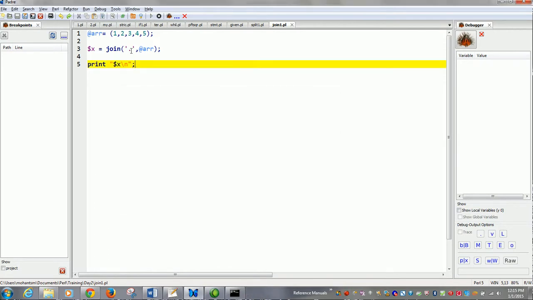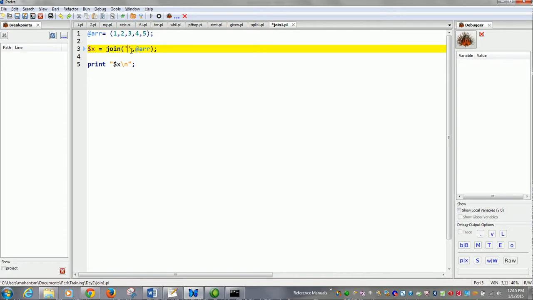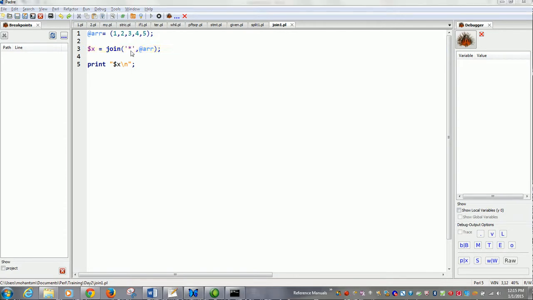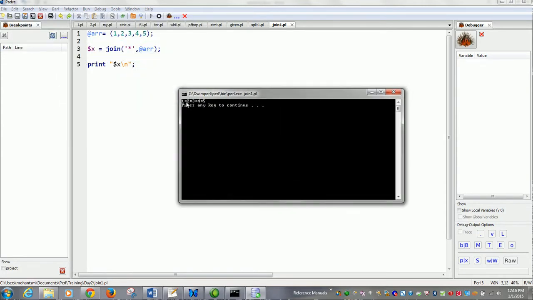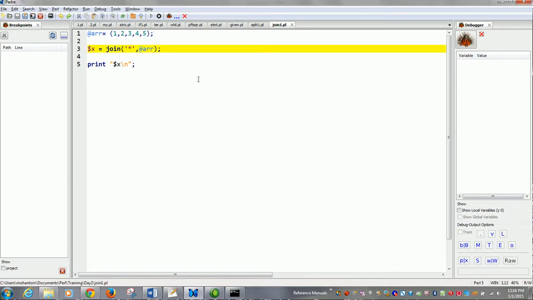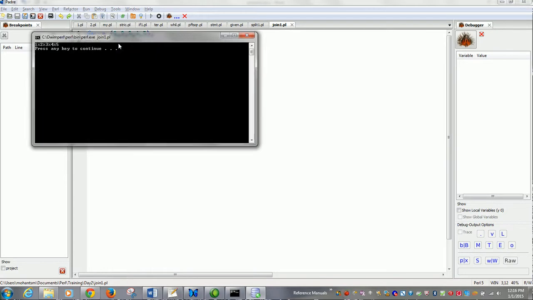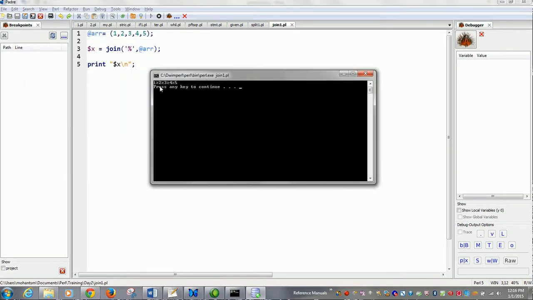Now if I wish to join them with a star mark, what does it become? There is a star mark over here between all the elements of the array. If I join them with a percentage sign, there will be a percentage sign between the elements of the array, and this is a string.